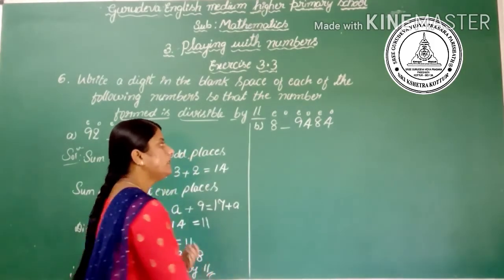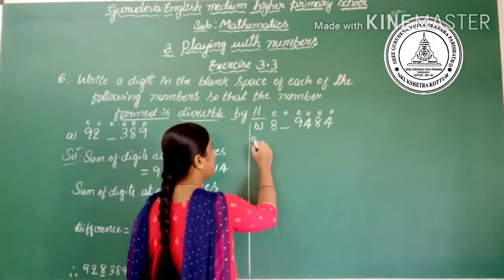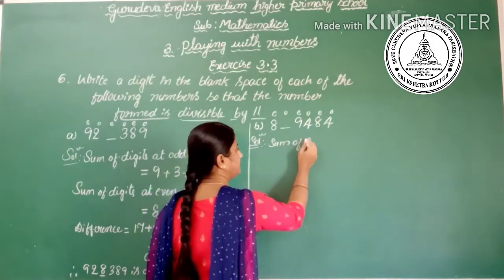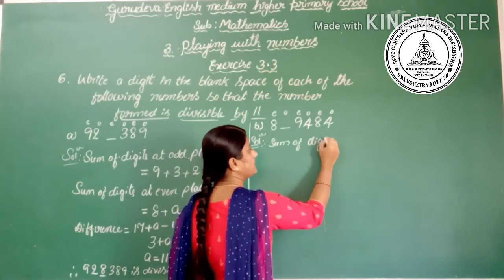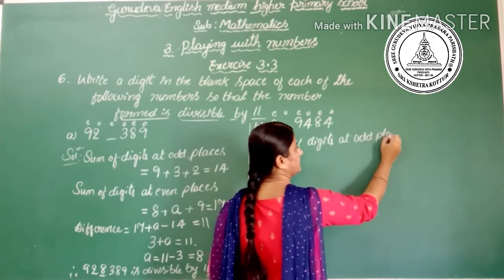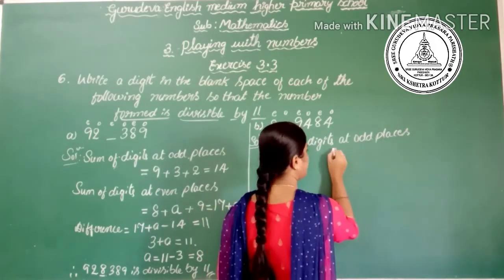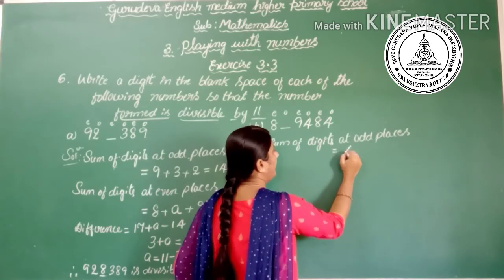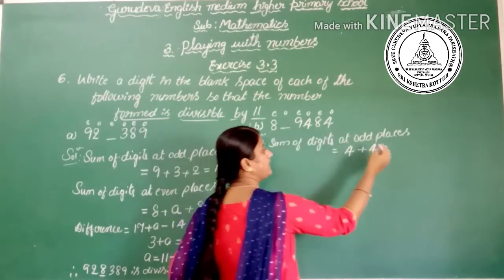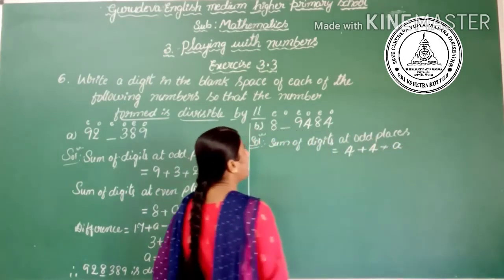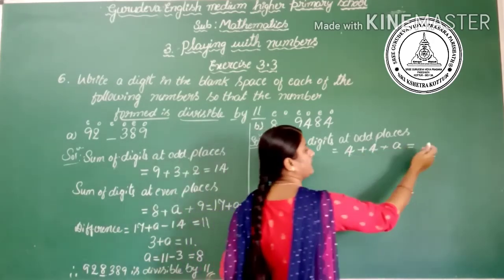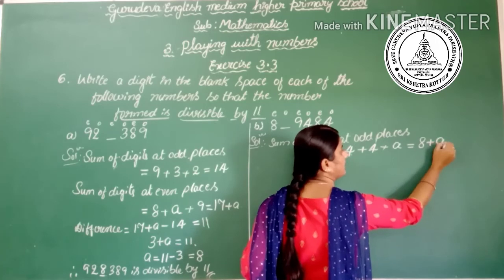In the solution, the sum of the digits at odd places is 4 plus 4 plus, in the space there is nothing, so we write a. 4 plus 4 is 8, so 8 plus a.